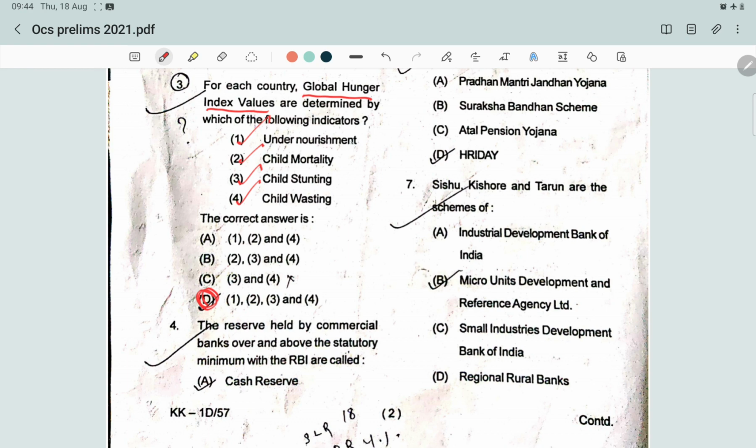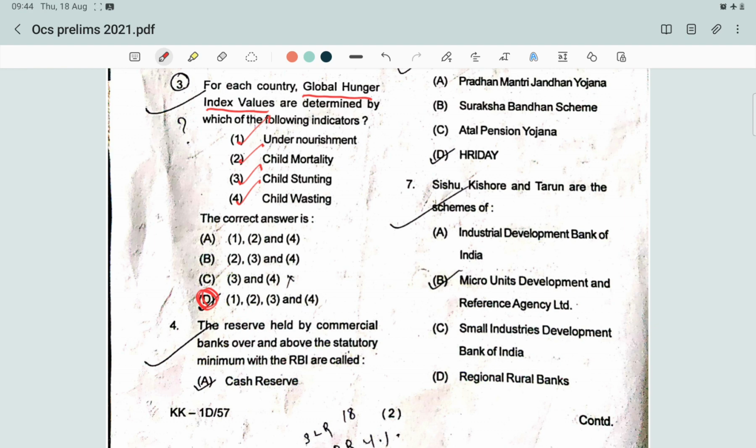What is undernourishment? Undernourishment is insufficient calorie intake, the share of the population with insufficient calorie intake. And what is child mortality? Child mortality is the mortality rate of children under age 5, partly reflecting the mix of inadequate nutrition and unhealthy environments.